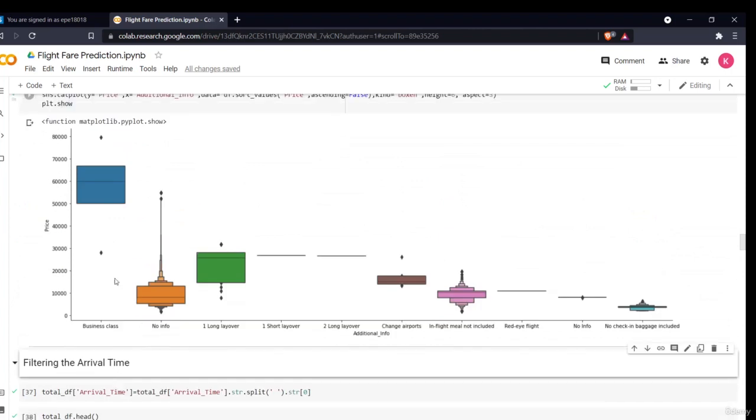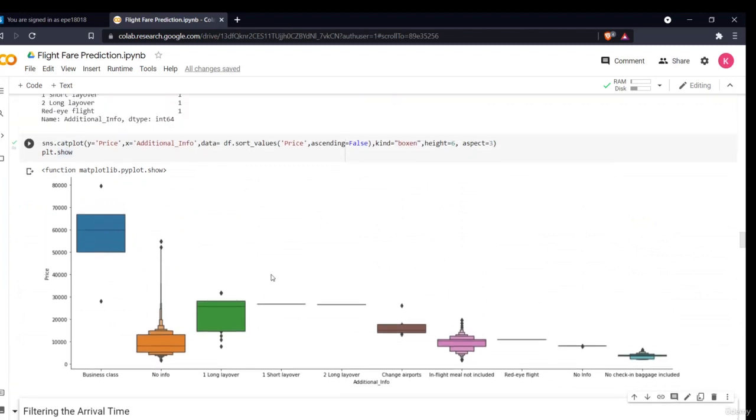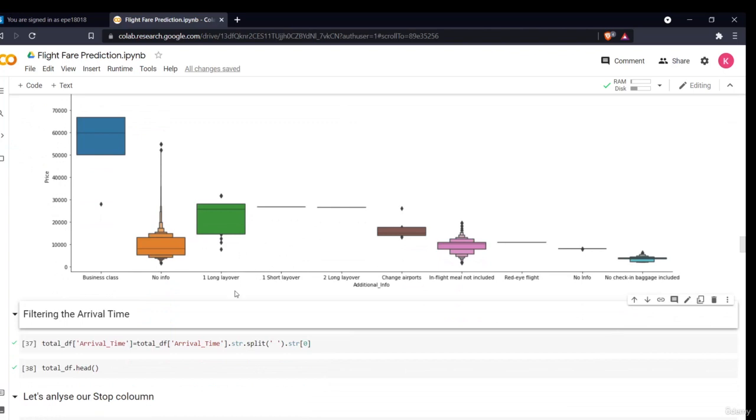As you can see, business class has the largest impact, for obvious reasons, and no info and the other values are quite the same. But if we drop this, we'll lose some information, so we'll keep the additional info and convert it into categorical variables in the next section.